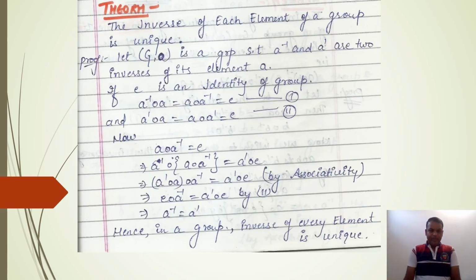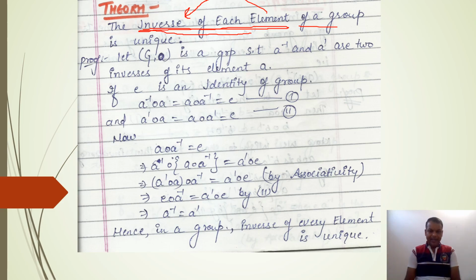In the next theorem, we have to prove that the inverse of each element is unique. Please note that a group can have more than one inverse element, but the inverse of an element of a group is always unique. So we will again prove this theorem by contradiction.